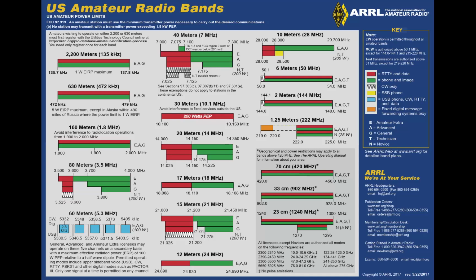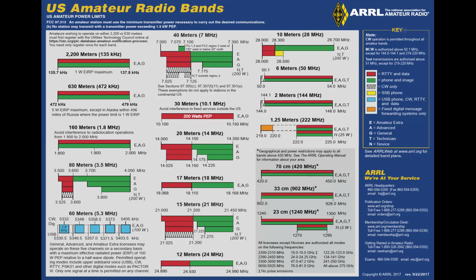The idea here was to try to motivate people to upgrade their license class, learn more, get more privileges. But most of the band is available to general class. General class gives you a huge jump in all of the frequencies you have available to you. But there are some slices on 80, 40, 20, and 15 meters that are reserved only for extra class. Those portions, the low end of the bands and the low end of the voice portion of the bands.